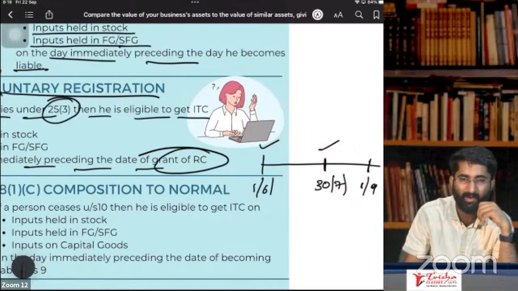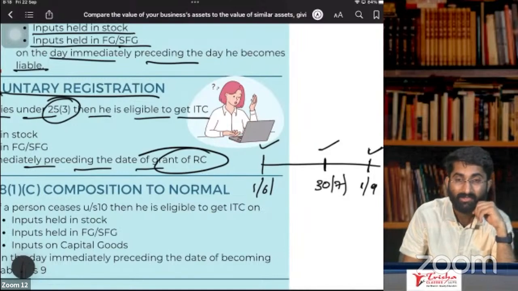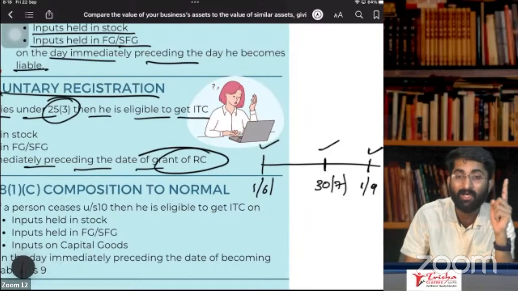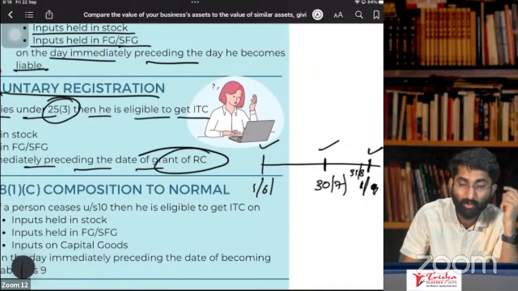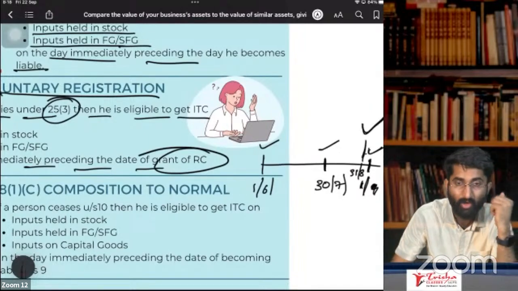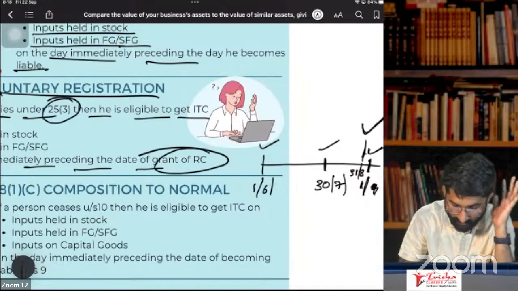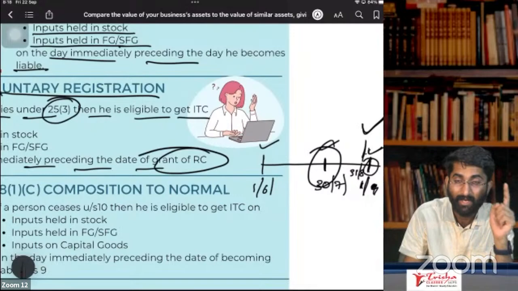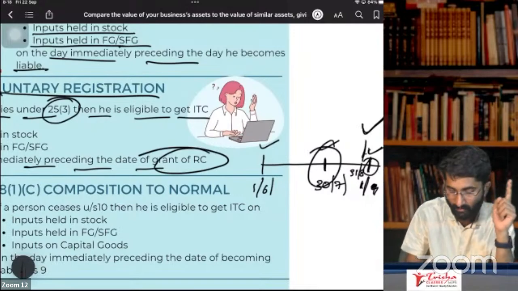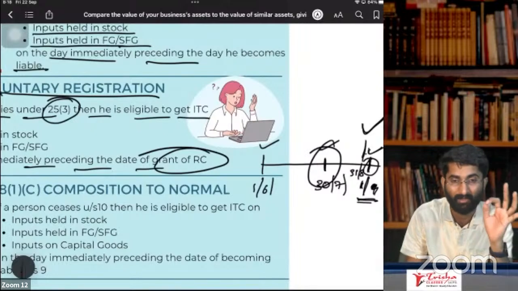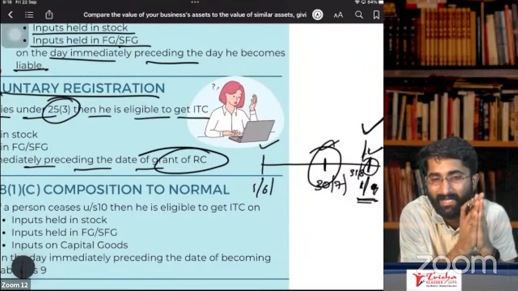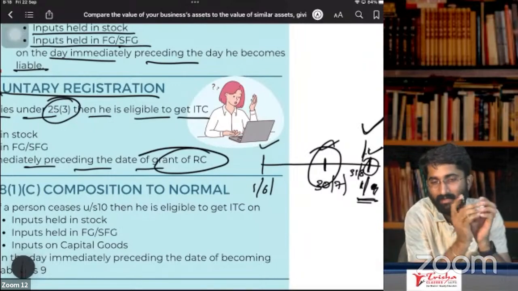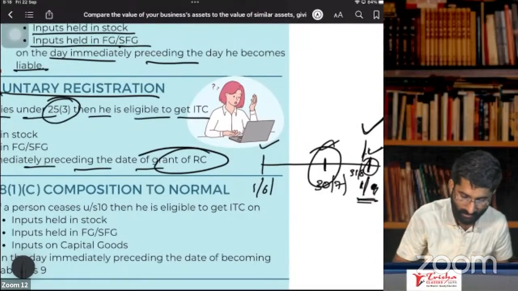On 1st of September, I got the registration. So now, inputs which are held in your stock 1 day prior to 1st of September, that is 31st of August. What are the goods which are there on this day? On that you will get the ITC. Not here, but 1 day prior to the date of grant of registration certificate. You got the registration certificate on 1st of September, no? 31st of August, 1 day prior to the grant of registration certificate. What goods were there at the end of that day? That will be available. Keep that in mind.